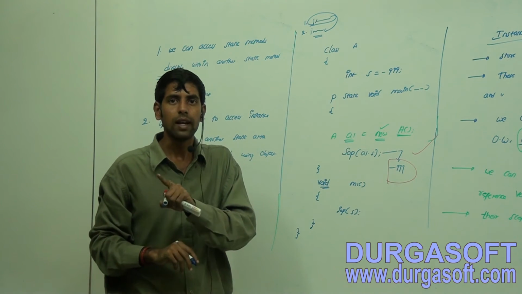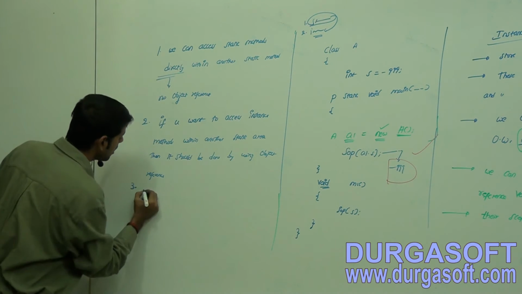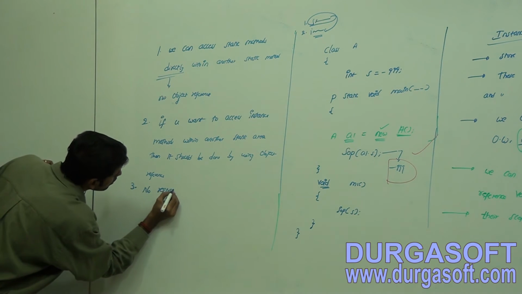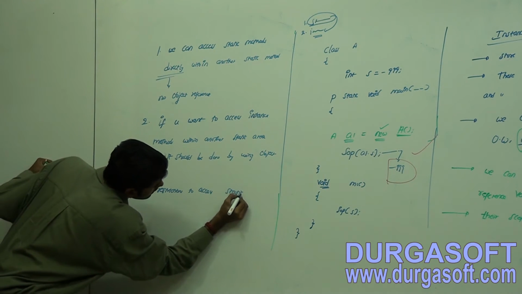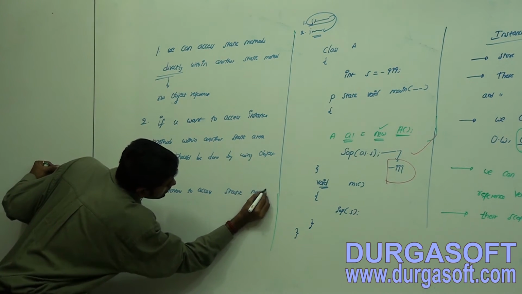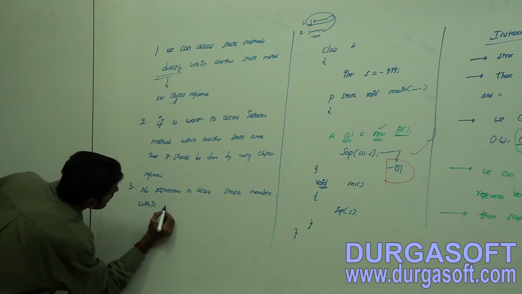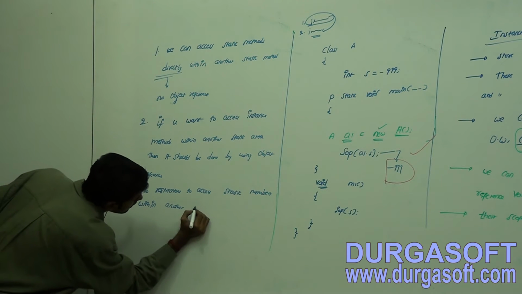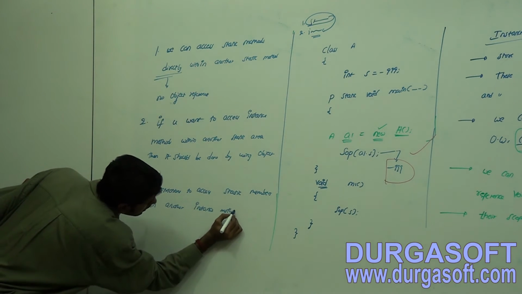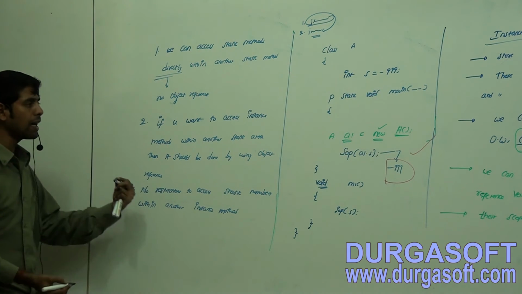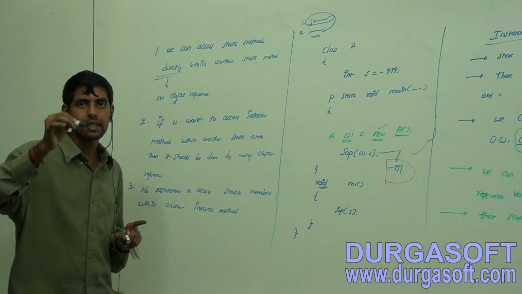So there are no restrictions to access static members within another instance method. You can directly access any static members within the instance area.